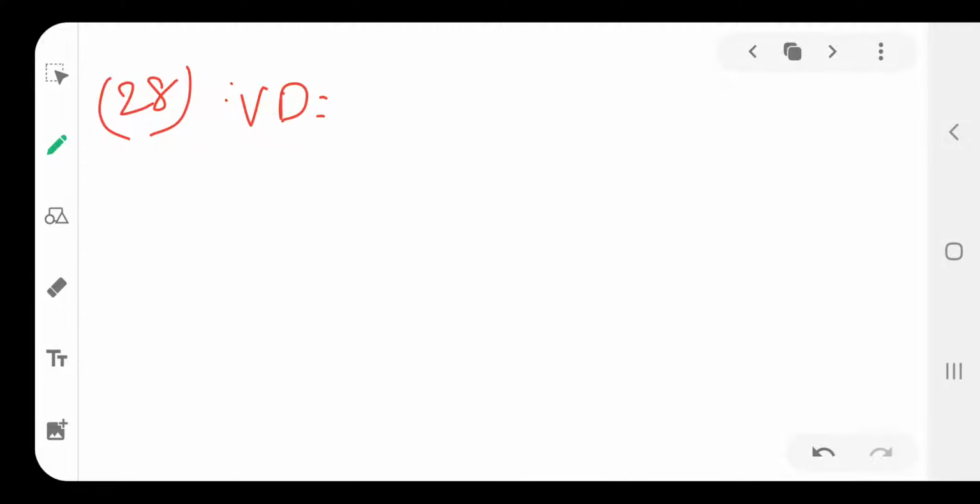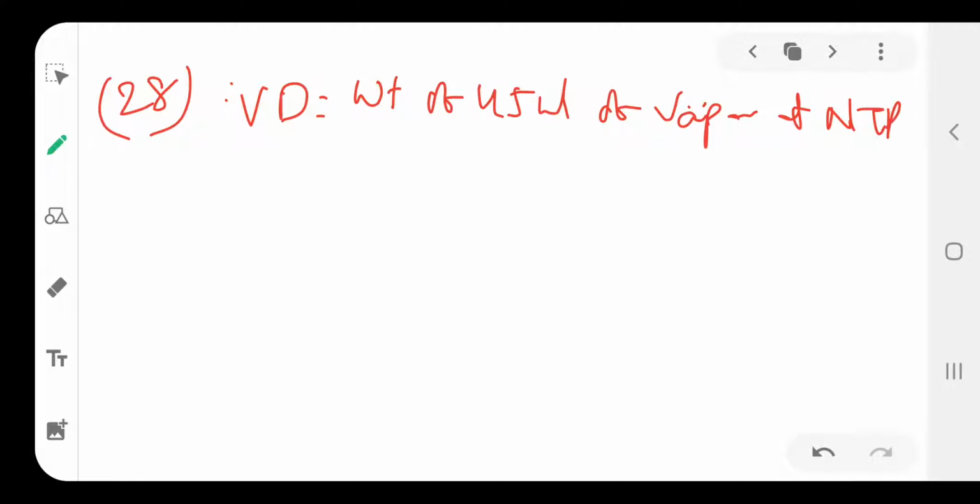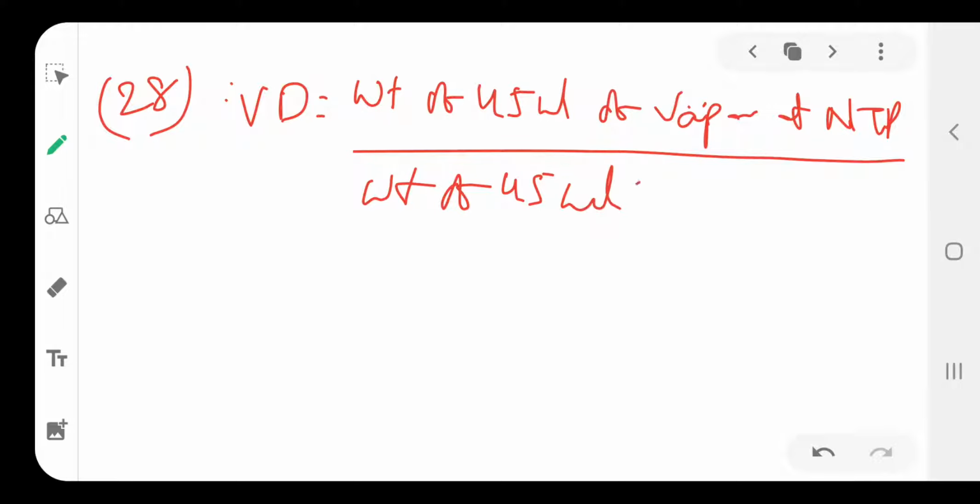Vapor density is equal to the weight of 45 ml of vapor at NTP divided by the weight of 45 ml of hydrogen at NTP. Therefore, vapor density is equal to this, this is the formula.